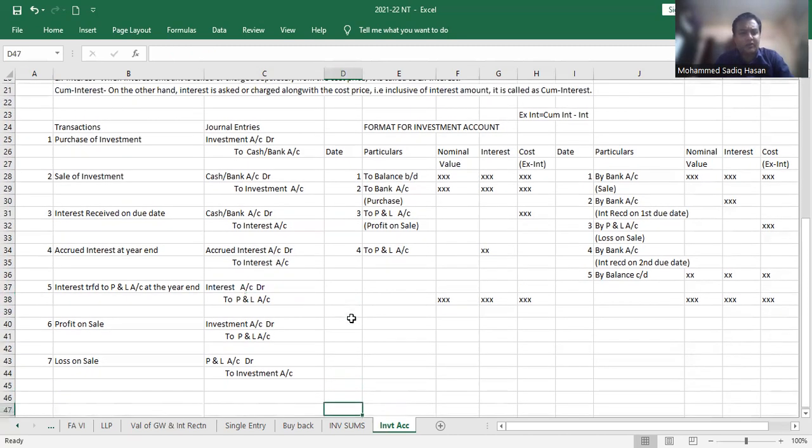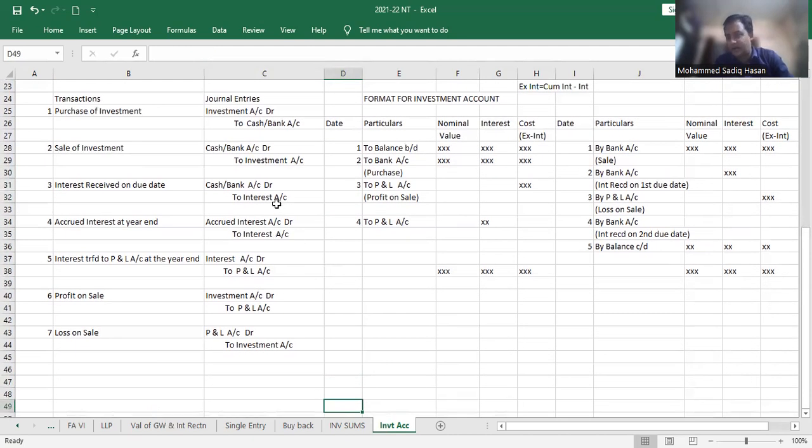Then, basically students, when there is a sale taking place, when you sell an investment, you may have a profit or loss angle. Whatever may be the case, if it is profit, PNL is going to be credited because PNL is a nominal account which says debit all expenses and losses, credit all income and gains. So in case of profit, PNL will be credited and investment will be debited. And in case of loss, again debit all expenses and losses, so PNL will be debited and investment will be credited. So that's just a basic entry for taking into account profit or loss. Is this clear, students? So that's the basic 6 to 7 journal entries you need to keep in mind when we go for solving the ledger account.